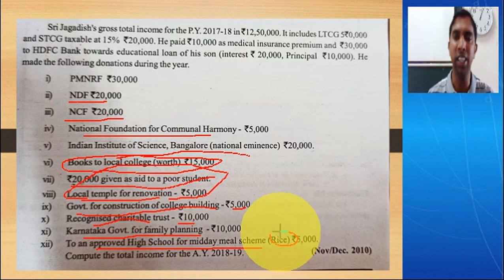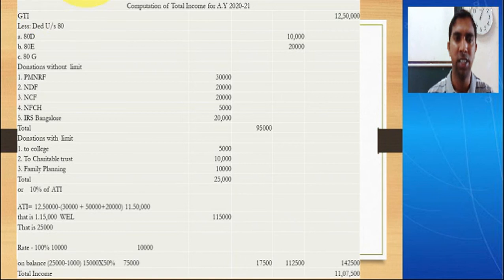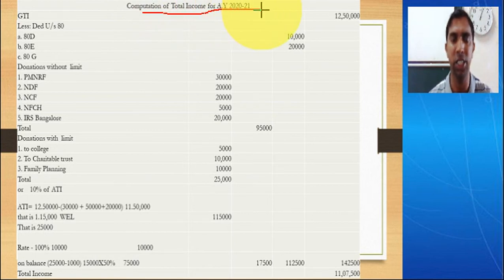Now let us calculate the total income by incorporating all the deductions. I have already calculated in Excel. First you write the heading: computation of total income for the assessment year 2020-21 of Mr. Jagadish. Then draw the columns. You can make appropriate columns for your convenience. I have made 5 columns here, 1, 2, 3, 4, 5. We can make 2 columns also, 3 columns also. It's fine, but calculation is very important.